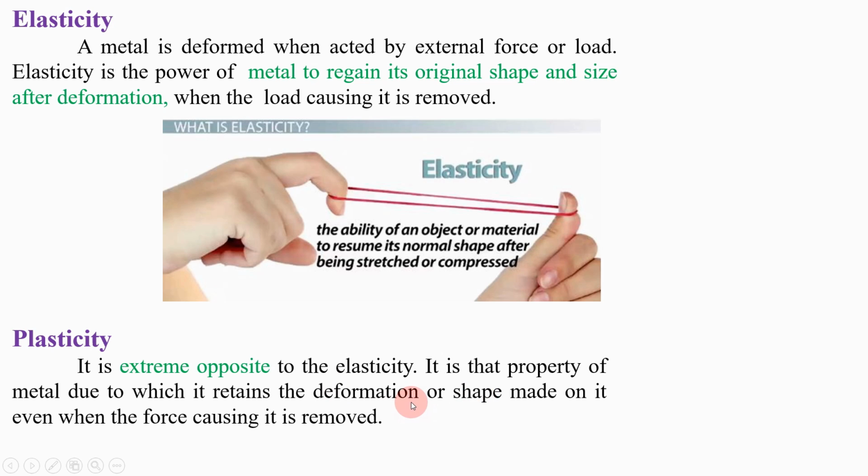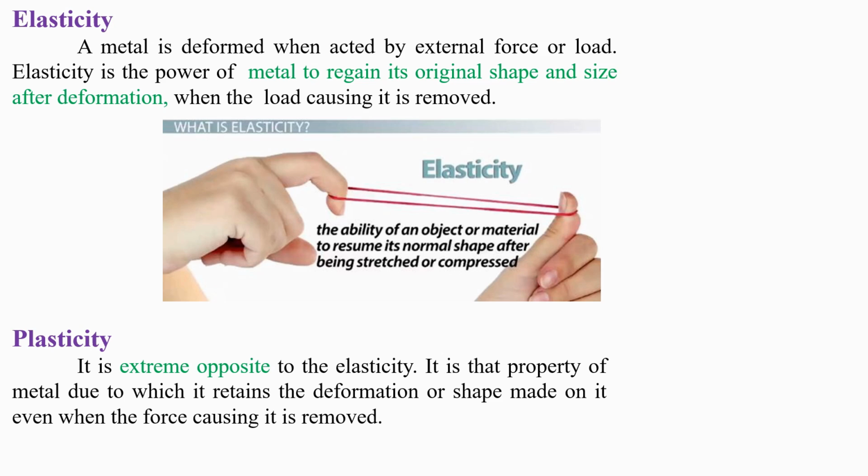Plasticity refers to the permanent deformation of metal. If you loaded any metal and because of that load it got deformed, meaning it changes its shape and size, then in case of plasticity, even after you remove that load, your metal doesn't regain its original shape and size, because it has gone to plastic deformation. That is the plasticity.